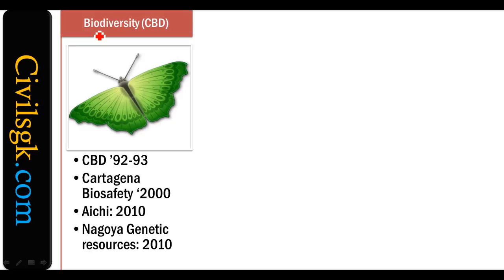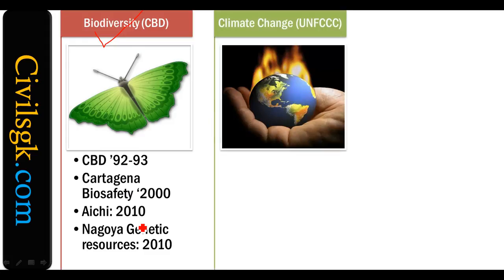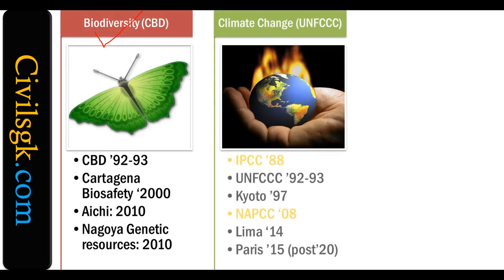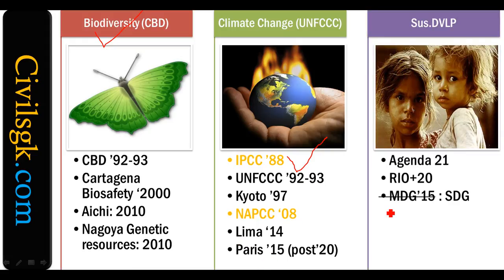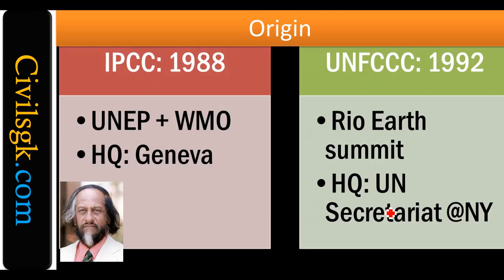Biodiversity. So you can find this figure, and there are three agreements which are important. UNFCCC, to reverse climate change, the same thing, which are important for us right now. IPCC, Intergovernmental Panel on Climate Change, UNFCCC 92-93, Kyoto very important, NAPCC and Lima, Paris also. Sustainable development, so Agenda 21, Rio, right? We are already done with UNFCCC, but what is this IPCC?